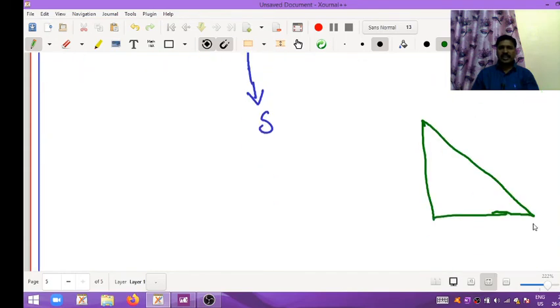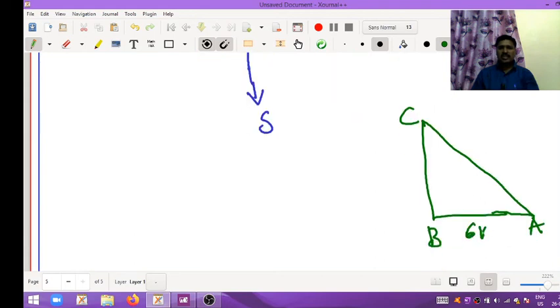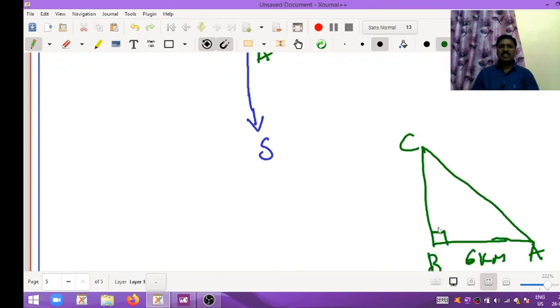So AB is 6 kilometers, and BC is 8 kilometers. Now we want to find this distance AC.